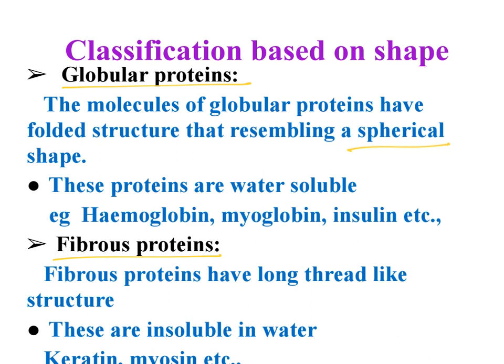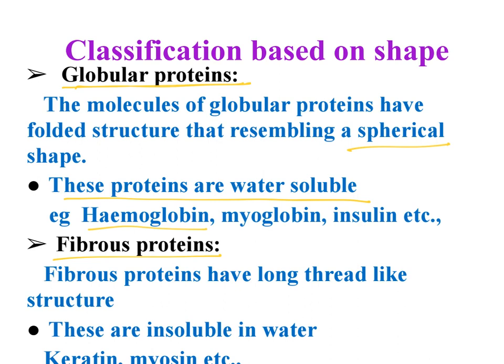Examples: hemoglobin, myoglobin. These globular proteins are soluble in water. That means hydrophilic groups are on the outside of the sphere, and they can interact with the water molecule. It is readily soluble in water.